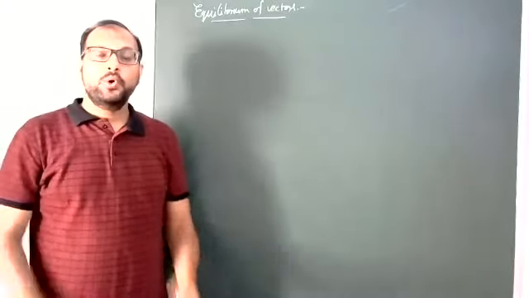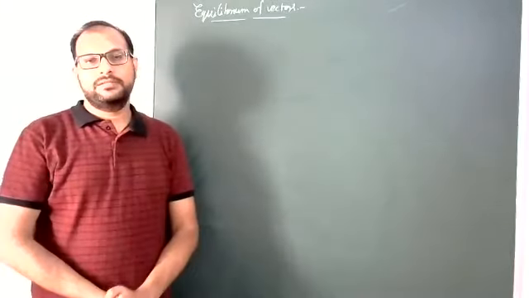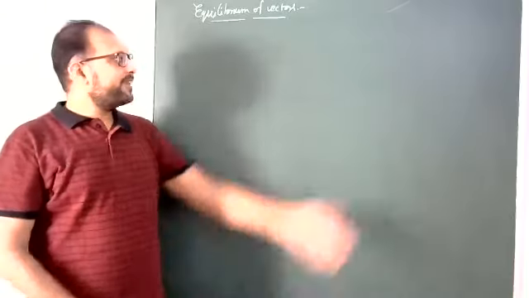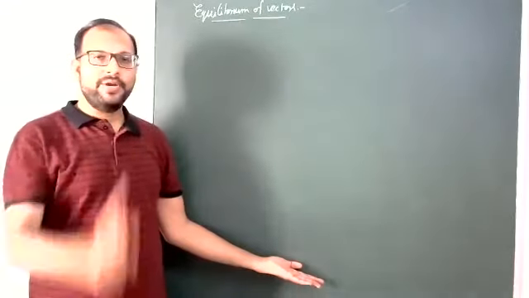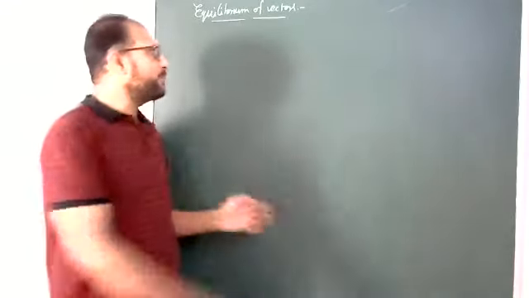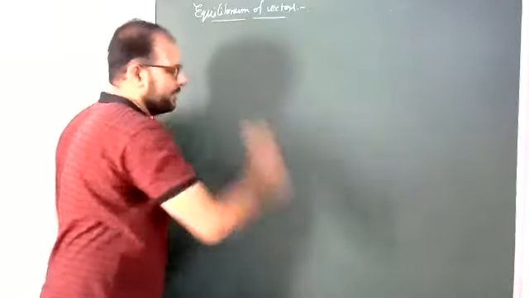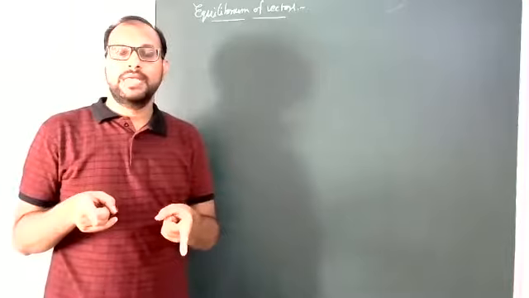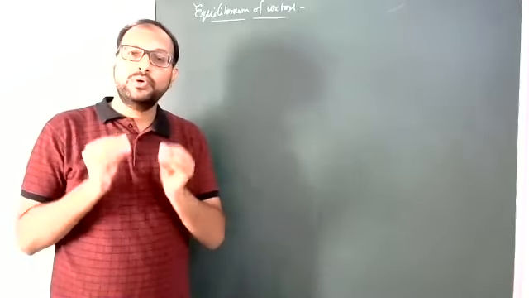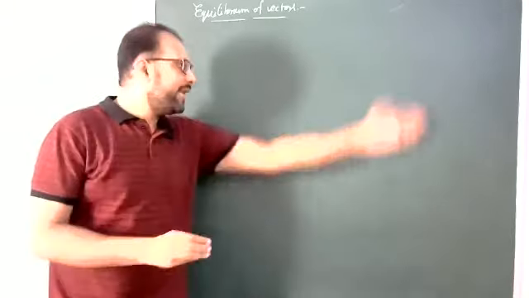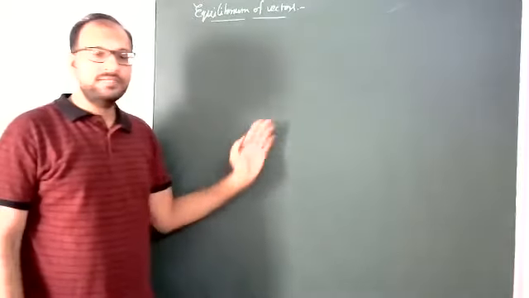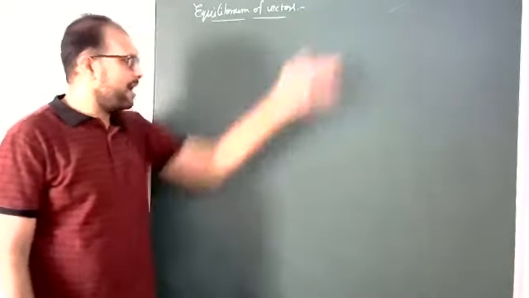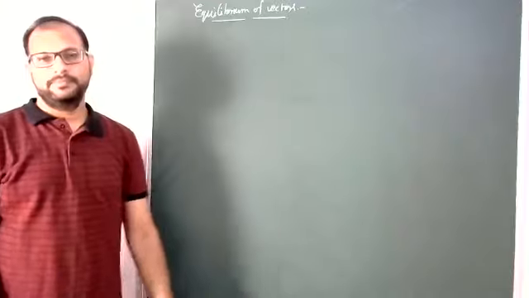Now, coplanar vectors. For example, the board is an example of one plane. On this board, suppose this vector here, many vectors now, but all are on the board only. These vectors are known as coplanar vectors, meaning all vectors are on the plane of the board.